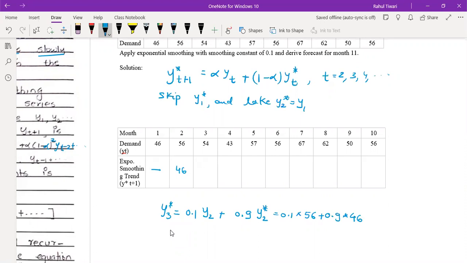$47. Exactly 47? Yes. So we got 47. Similarly, you can compute y4 star. तो y4 star कैसे कैलकुलेट करोगे? 0.1 into y3 plus. सर कैलकुलेशन पार्ट भी लिखना है हम लोग को?